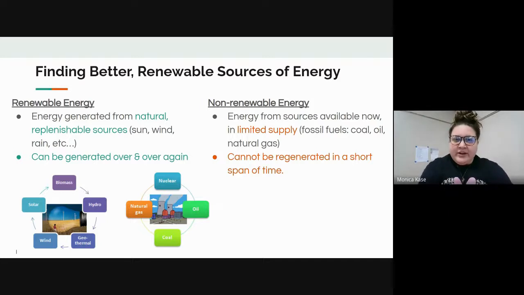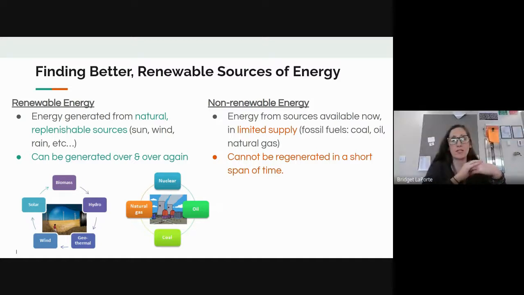Non-renewable energy is energy sources available now and only with a limited supply, such as fossil fuels like coal and oil and natural gas. It cannot be regenerated in a short span of time. It takes longer amounts of time to create this type of energy, which makes that non-renewable. Okay, we can't get it quicker. And so this is what we will transform into as we head into earth science, is looking at some of these other types of energy to be able to do a lot of the things that we do here on our planet.